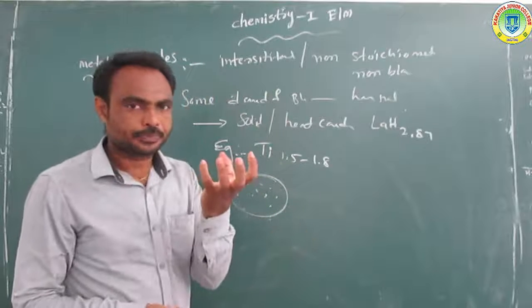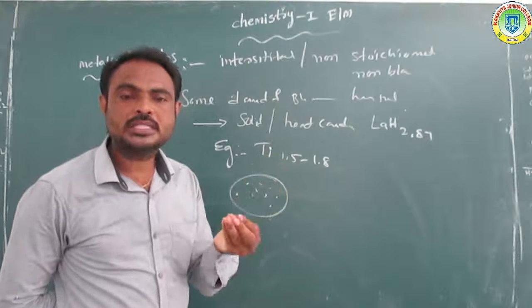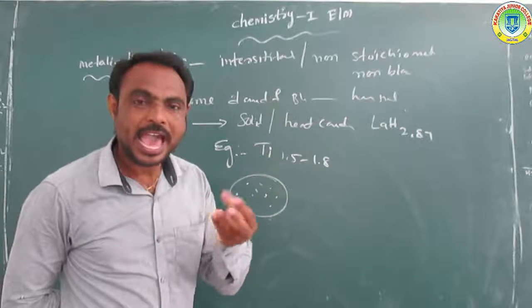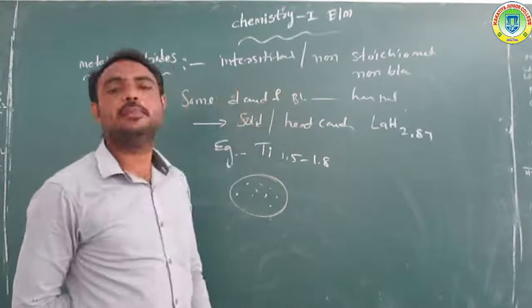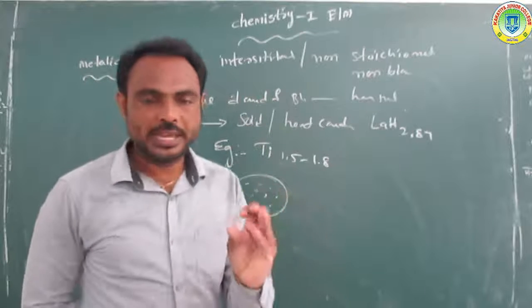Overall, those small holes or interstitial places are occupied by the hydrogen element to form interstitial hydrides.